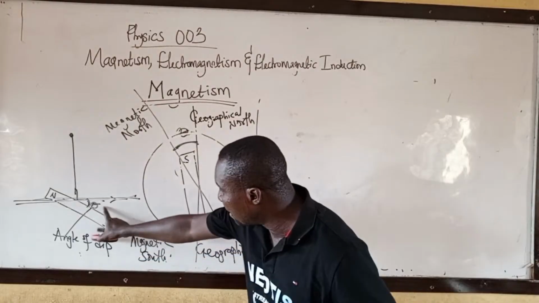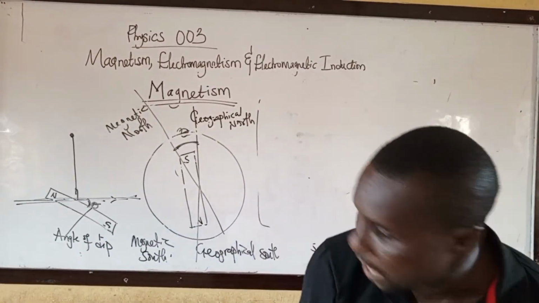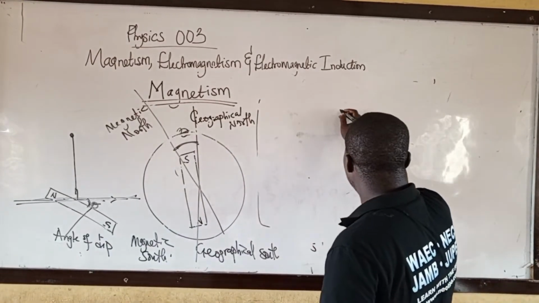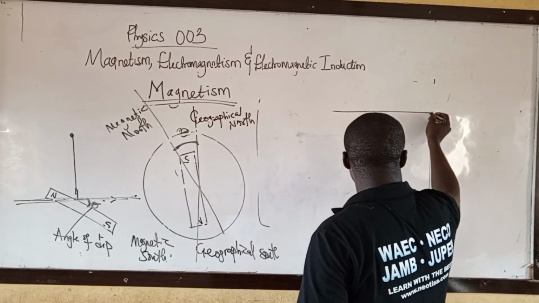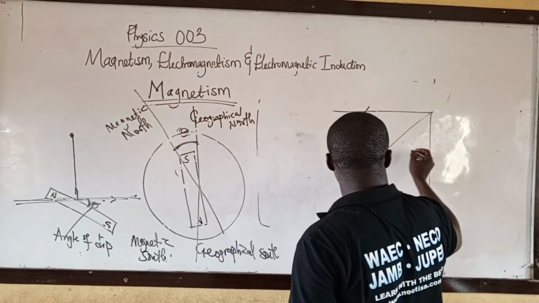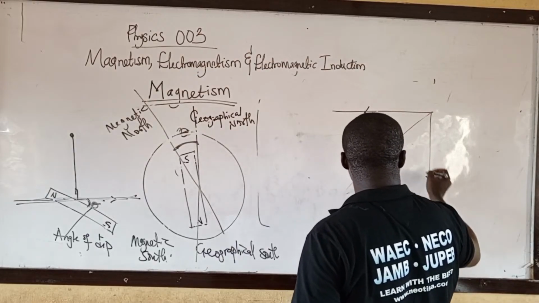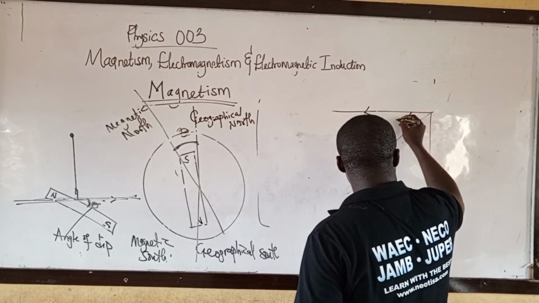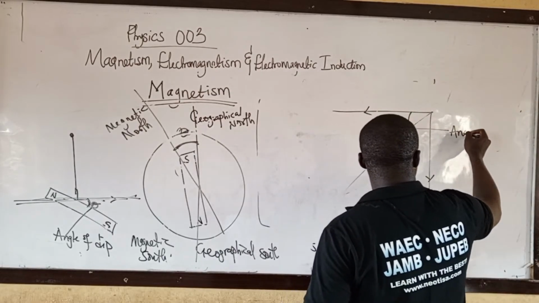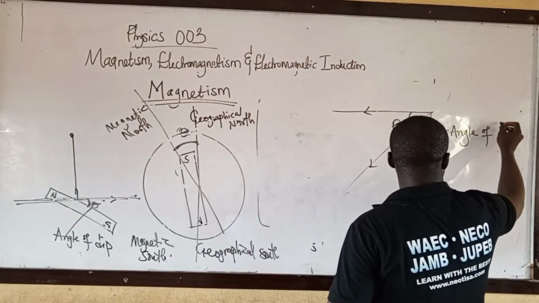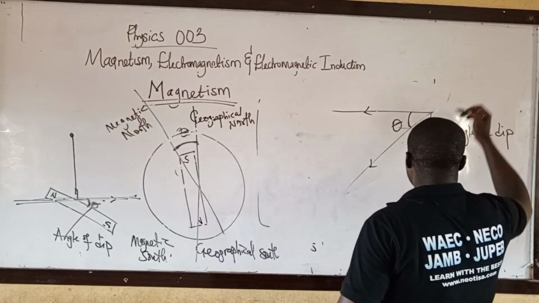Look at this. If I draw this one out, I will have something like this. The angle that is here is the angle of D, or angle of inclination.